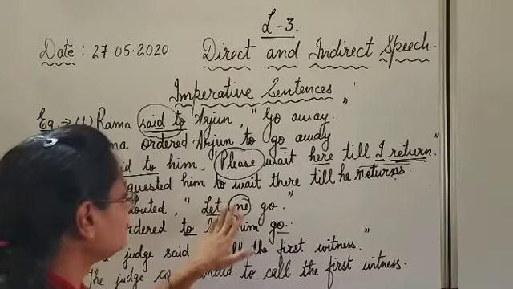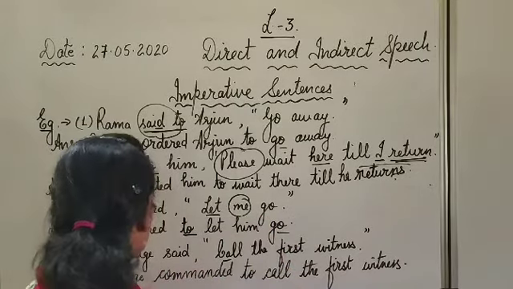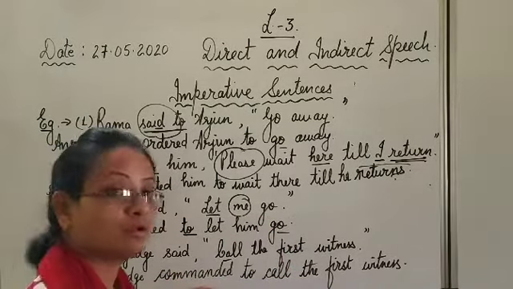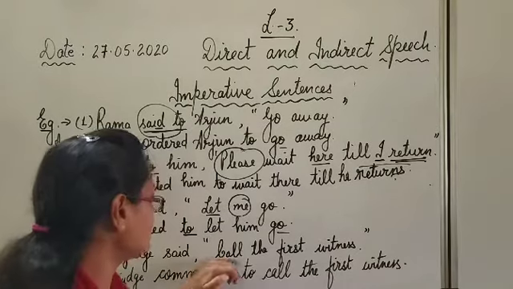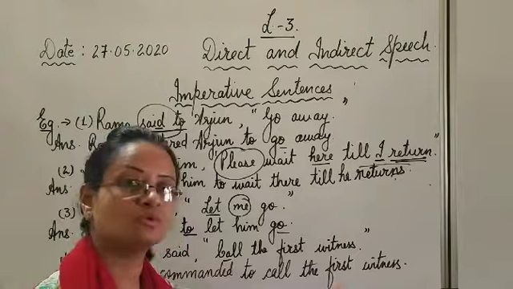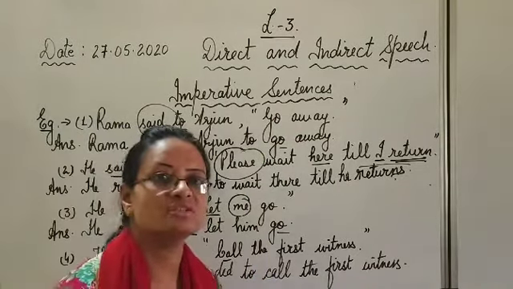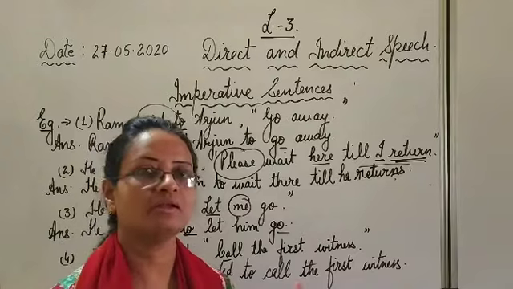Look now. See every word and change. The judge said, the judge commanded. What? To plus first form of call. To call. Whom? The first witness. No other change. Full stop. So here finishes your imperative sentences. How to change imperatives into direct and indirect.